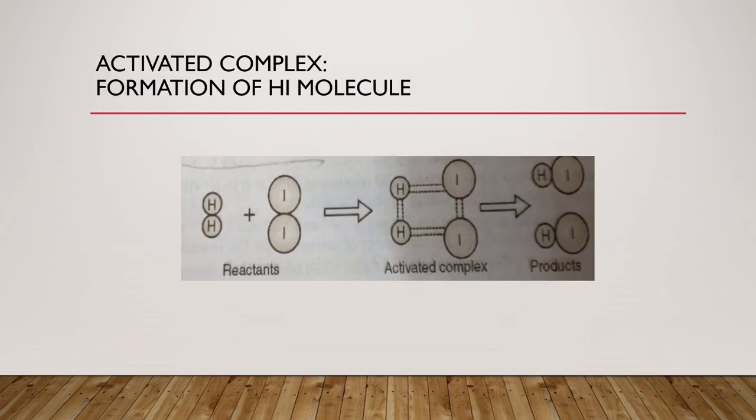This is how the activated complex is formed in the case of the collision theory. There was an energy barrier to cross, and an orientation barrier. Here I am showing the formation of HI molecule. Here is H2, I2, and this is the formation of the activated complex, and the formation of product is possible.